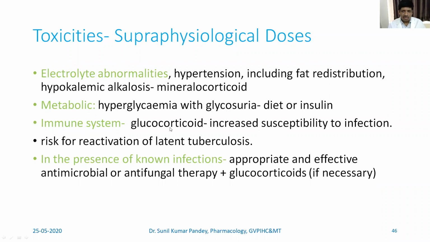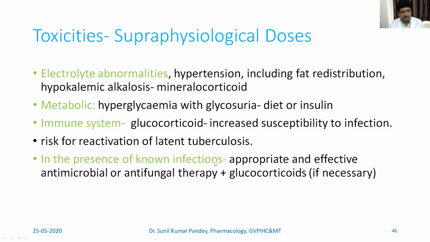Immune system: glucocorticoid increases the susceptibility to infection because of its effect on inflammation. There is a risk of reactivation of latent tuberculosis.